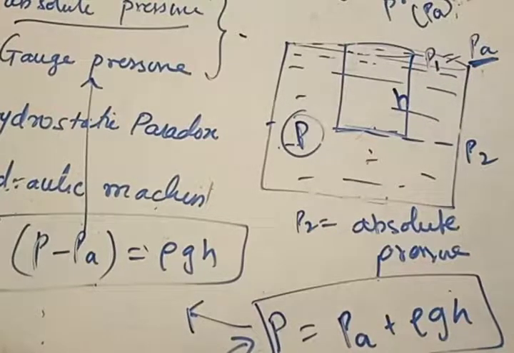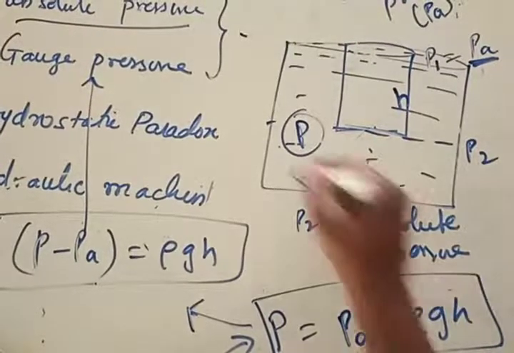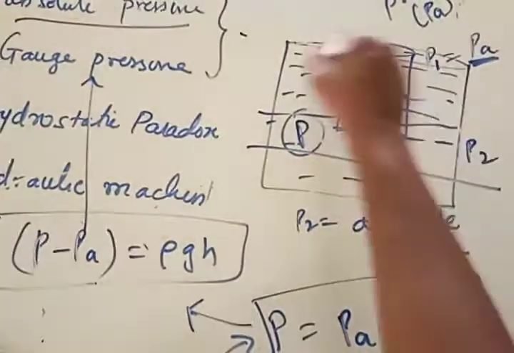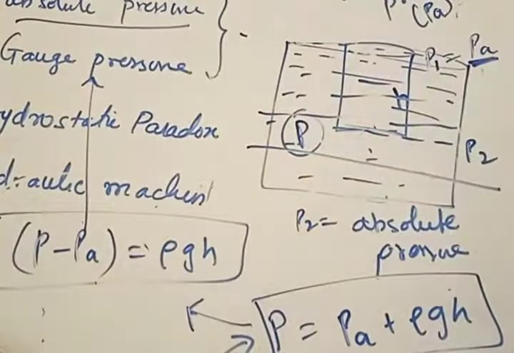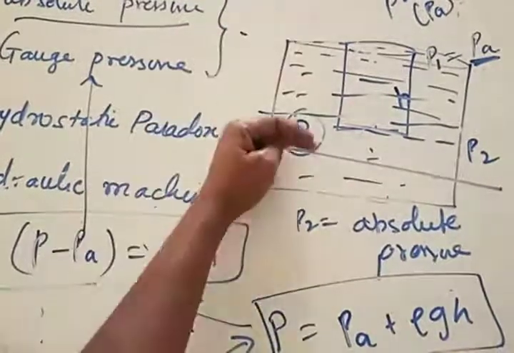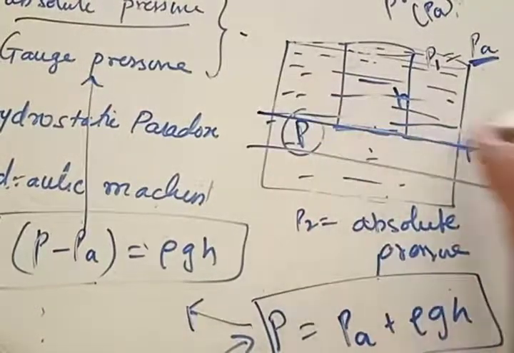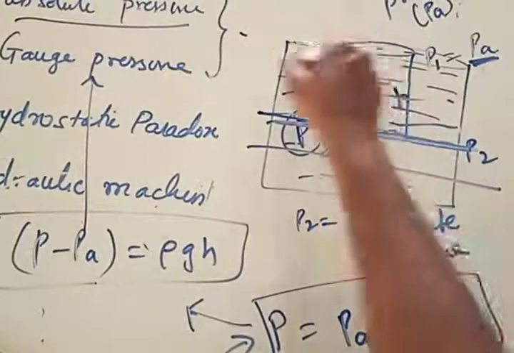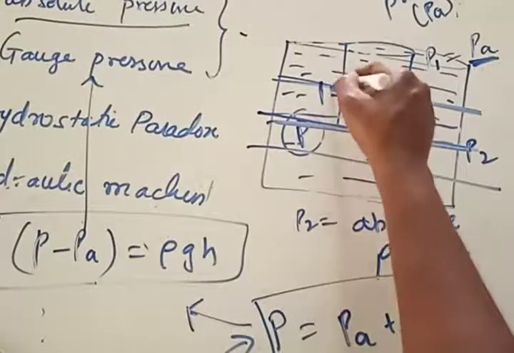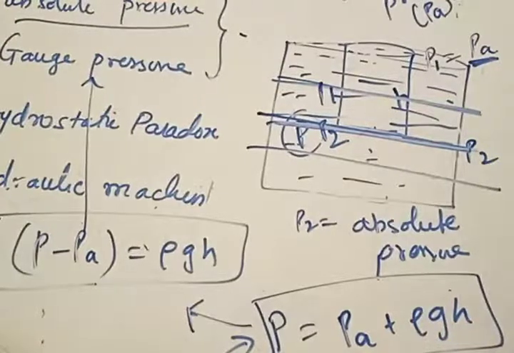Is the point clear? Will the absolute pressure be the same at all locations? At all locations at the same height, it is the same. Absolute pressure will be the same for all the particles which are at the same height, whether you take it from the top or from the bottom. As long as the height remains the same, absolute pressure remains the same. But absolute pressure here and absolute pressure here is going to be different.